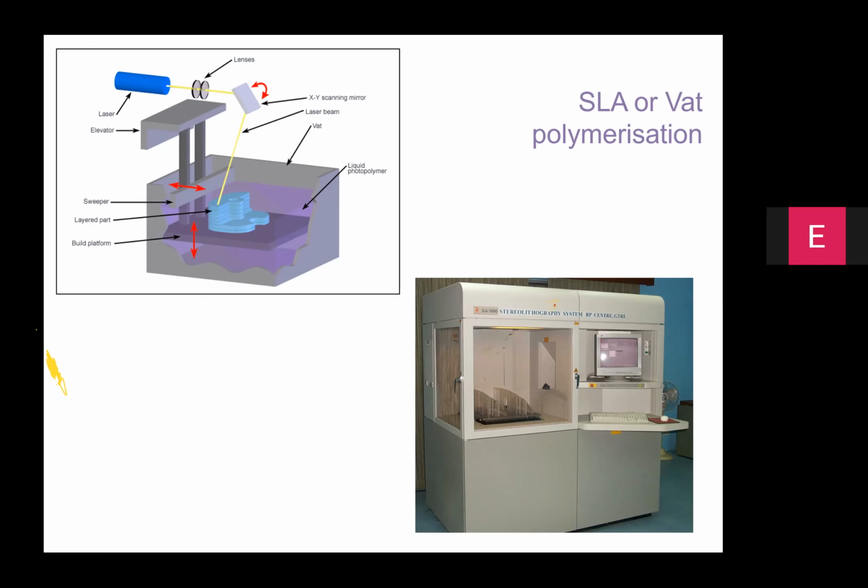And fundamentally, in case of a VAT polymerization system, you have a high power laser beam, the movement of which is regulated by a pair of orthogonally mounted scanning mirrors, low mass, low inertia mirrors. So the movement of this pair of mirrors is going to translate into the movement of the laser beam on the vat, or on the surface of the polymer.